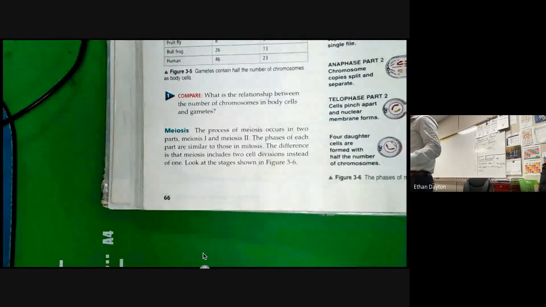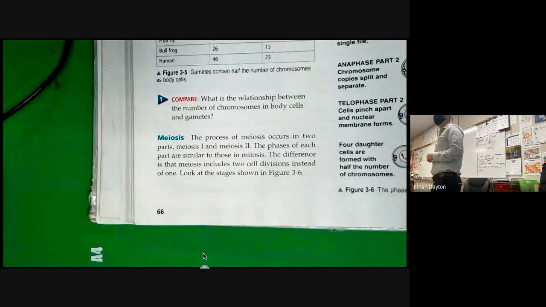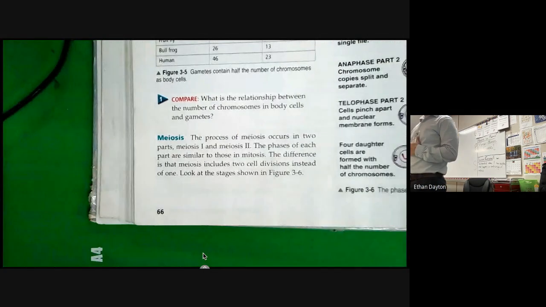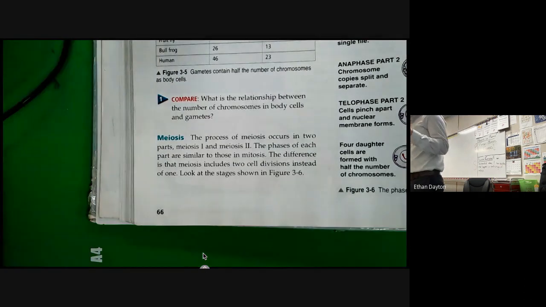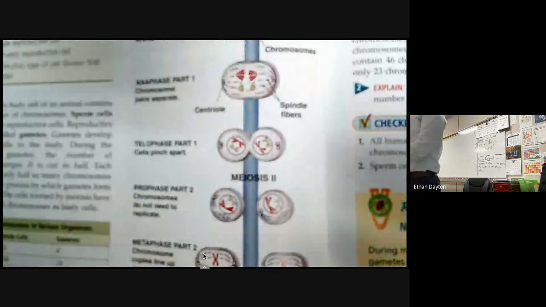Okay, here we go. Meiosis is the next part. The process meiosis occurs in 2 parts, meiosis 1 and meiosis 2. The phases of each part are similar to those in mitosis. The difference is that meiosis includes 2 cell divisions instead of 1. Look at the stages shown in figure 3-6. So that's the majority of this textbook assignment, the stages shown.